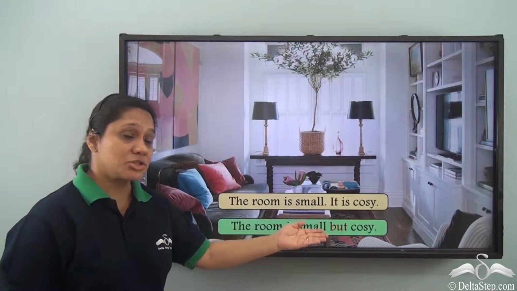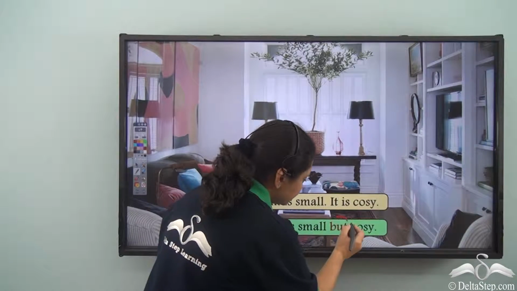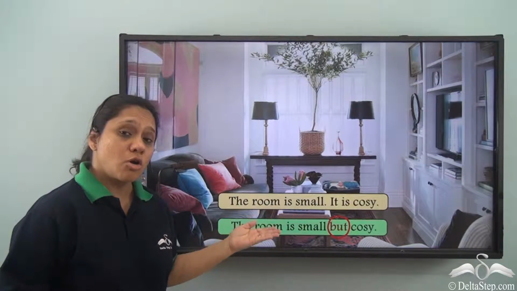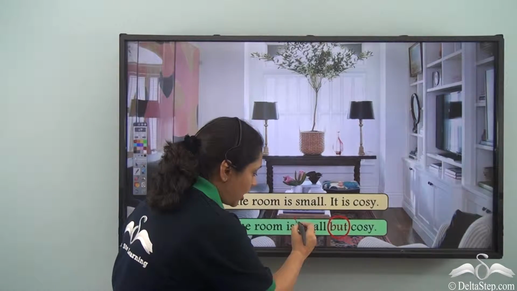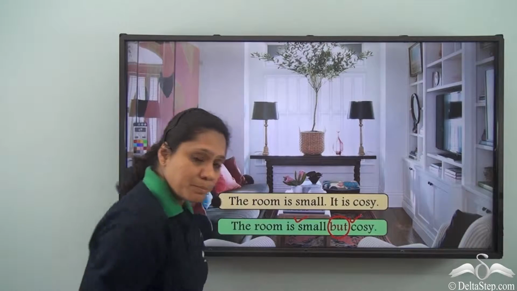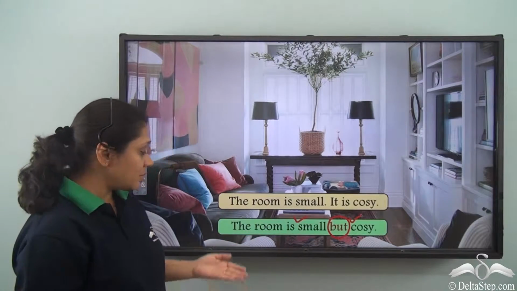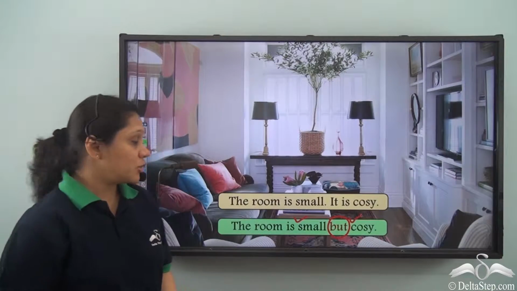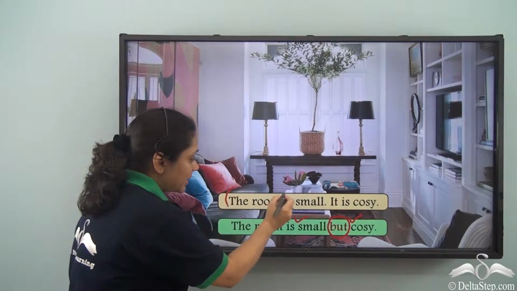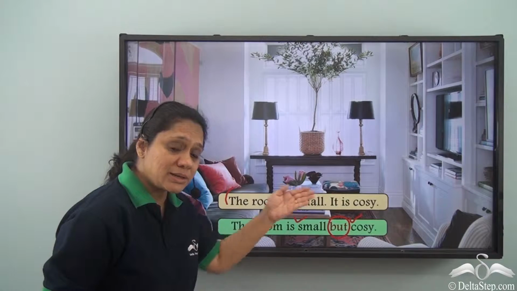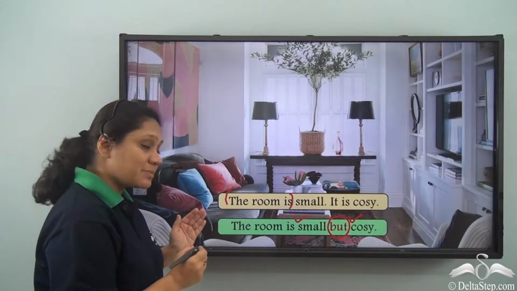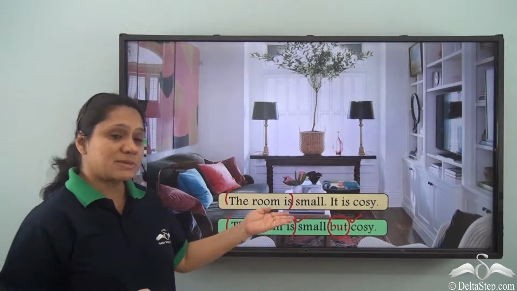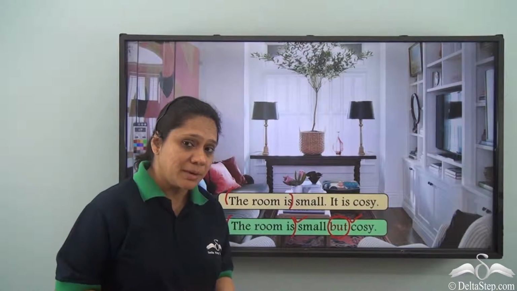We use the conjunction but. So but is joining the two contrasting ideas, small, cozy, and a new sentence becomes the room is small but cozy. You will see that the room is, which has been repeated in both the clauses, has been written only once here. So we have the room is small but cozy.